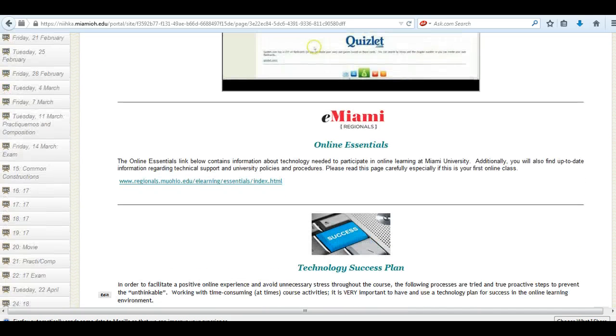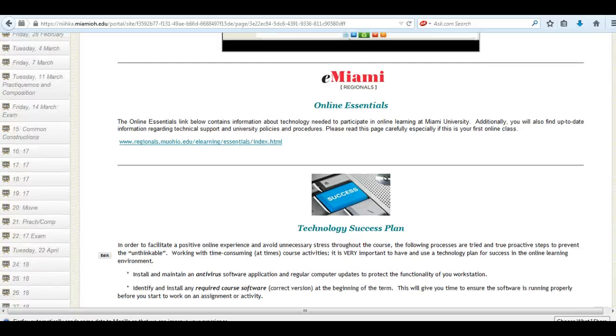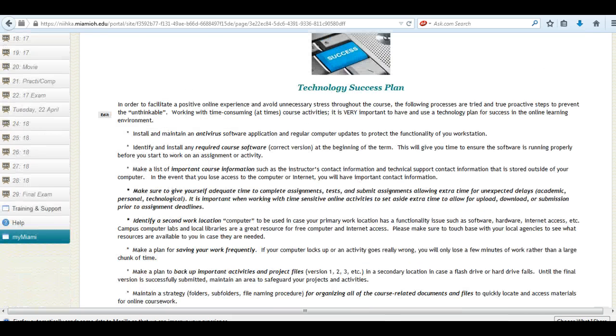The region information on online essentials. If you've never taken an online course, it's really important that you review this information. The Technology Success Plan. I highly recommend that you read over this information carefully. What I would highlight is that it's very important to have an updated computer, access to quick internet, and a plan B if something goes awry. If you have a problem with a certain program, you want to make sure that you have a plan B.